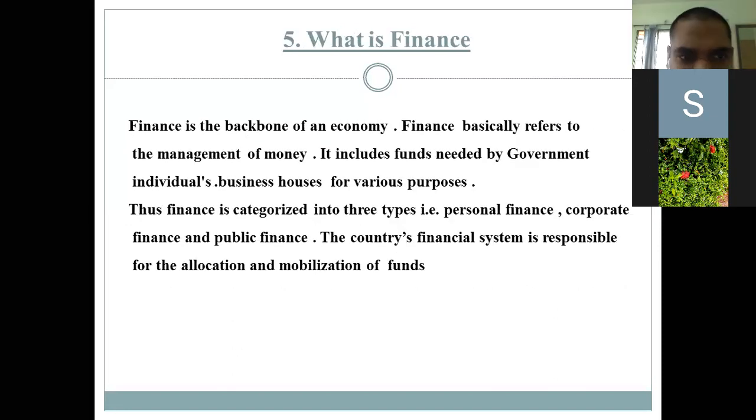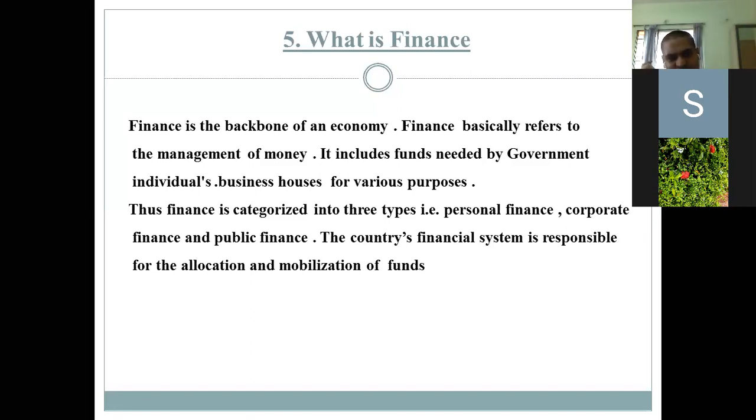Then next is what is finance. Now finance is the backbone of an economy. Why? Because no economy or business, whether a sole trading concern, a partnership, or a joint stock company, any kind of business you want to run, requires finance, and finance is nothing but money. So finance basically refers to the management of money. It includes funds needed by government, individuals, and business houses for various purposes.